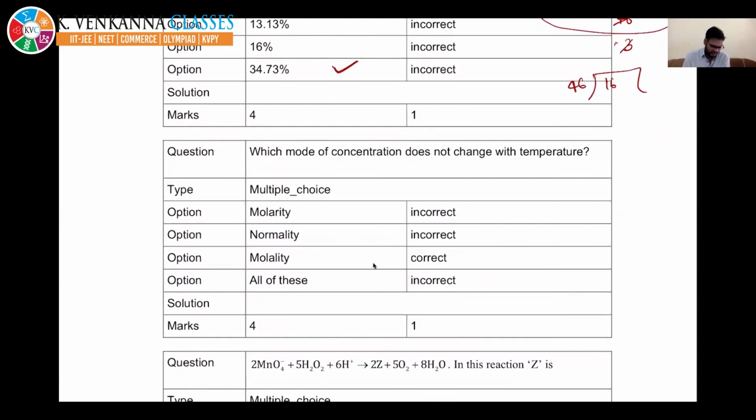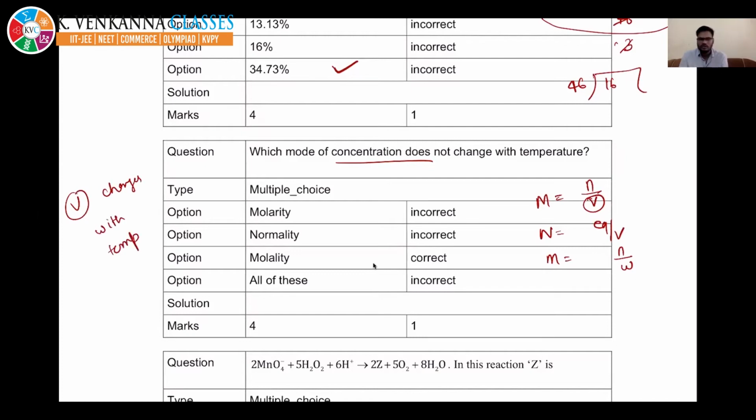So moving to the next: the mode of concentration that does not change with temperature. If you see, molarity is nothing but moles by volume. Normality is also equivalents by volume. Molality is moles by weight. So you see, volume changes with temperature.